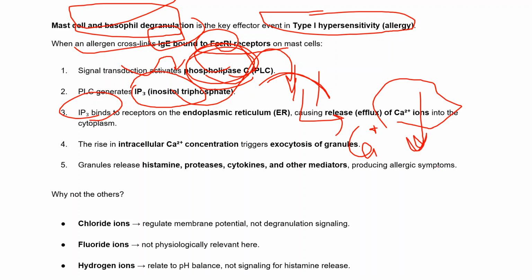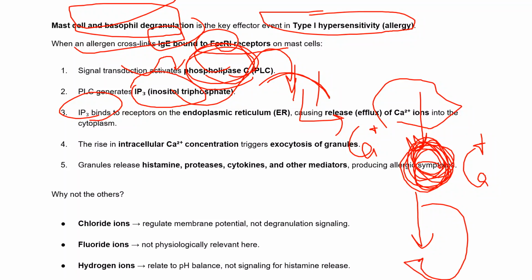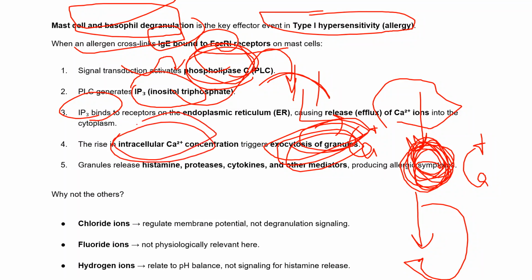After that, there will be a rise in intracellular calcium concentration. Because this calcium concentration increases inside the cytoplasm, it triggers the granules to move out of the cell, and we call this process exocytosis of granules. Only after this rise in intracellular calcium will the granules come out and release histamine, cytokines, proteases, and other mediators which help in producing allergic symptoms.